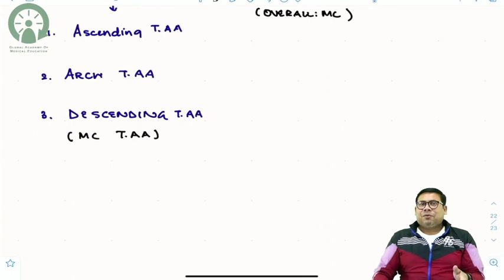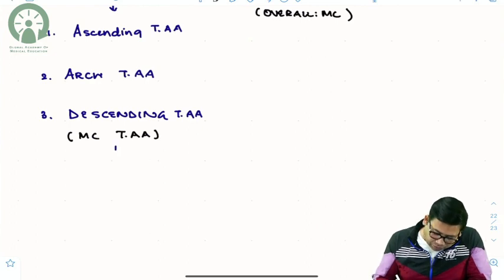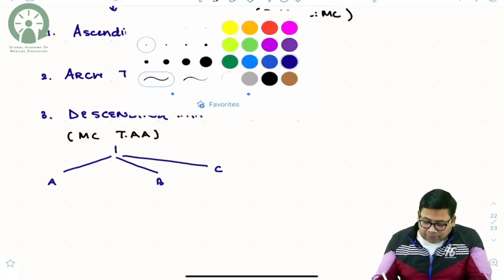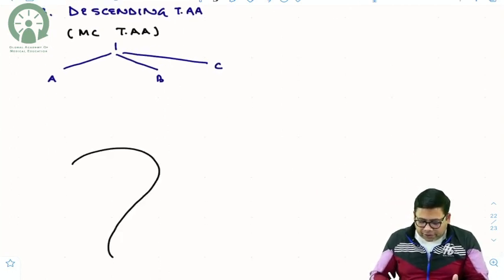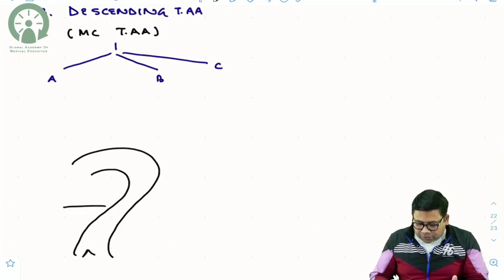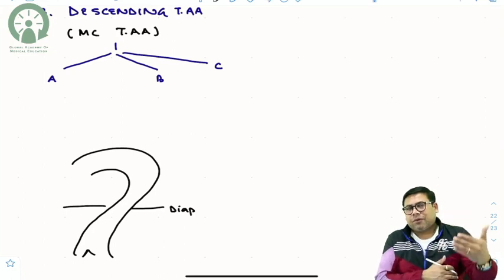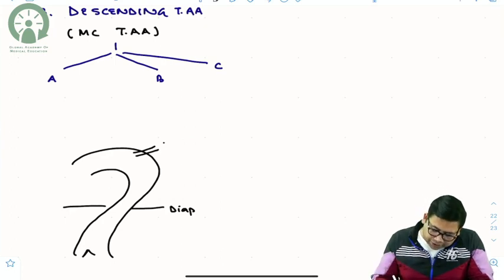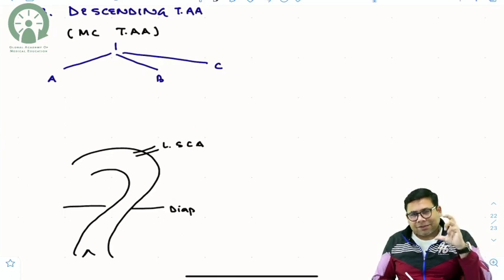Now the descending thoracic aorta is further of three types: type A, type B and type C. Now what is type A, what is type B and what is type C? This is again very important. If you talk about the descending thoracic aorta, how do we see this? Try to understand this basic diagram. This is the diaphragm, and above the diaphragm is the thoracic aorta. Now when will you call it a descending thoracic aorta? It is after the origin of the left subclavian artery that you will call the segment of thoracic aorta descending.